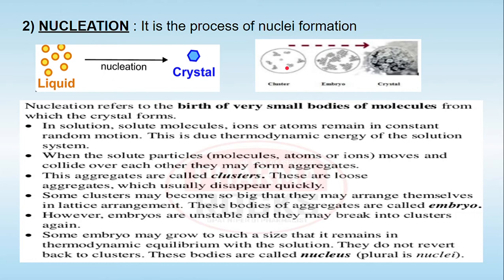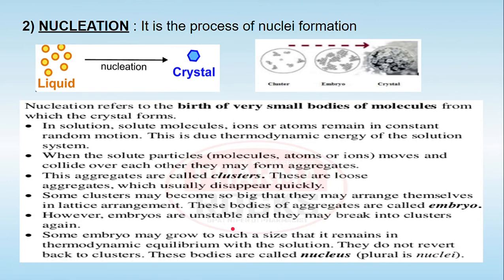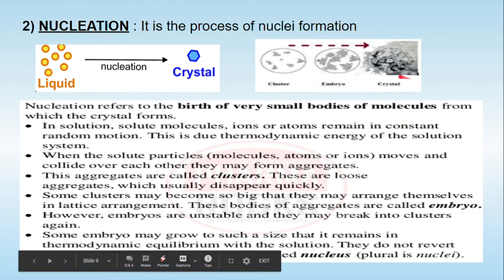The cluster, again by the addition of more solid particles, will try to form the embryo, and these embryos are bigger in size. They are bodies of aggregates of solid particles, and this embryo can be converted back into the cluster depending upon the thermodynamic energy of that embryo and cluster system, as they try to become stable. But later on, the embryos, being bigger in size, are more unstable, and they will try to convert into crystals once they remain stable. So if they become thermodynamically stable, thermodynamic equilibrium can be achieved with respect to the solution, and they will be converted to crystals, and these crystals are known as a nucleus.